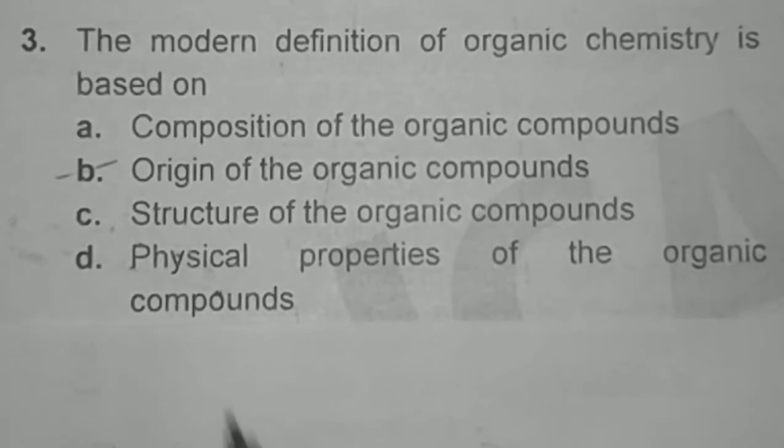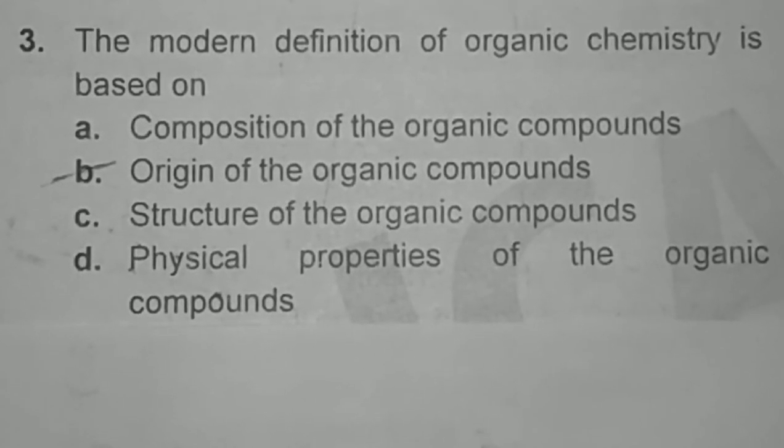The modern definition of organic chemistry is based on the origin of organic compounds. According to the modern definition, organic chemistry is the study of those carbon-containing compounds that are obtained from living organisms as well as synthesized in the laboratory. But the old definition was that organic compounds are those compounds which are obtained only from living organisms. So this is the difference between the modern and the old definition. However, the composition, structure and physical properties of organic compounds are the same in both definitions. The only difference comes in the origin of organic compounds.